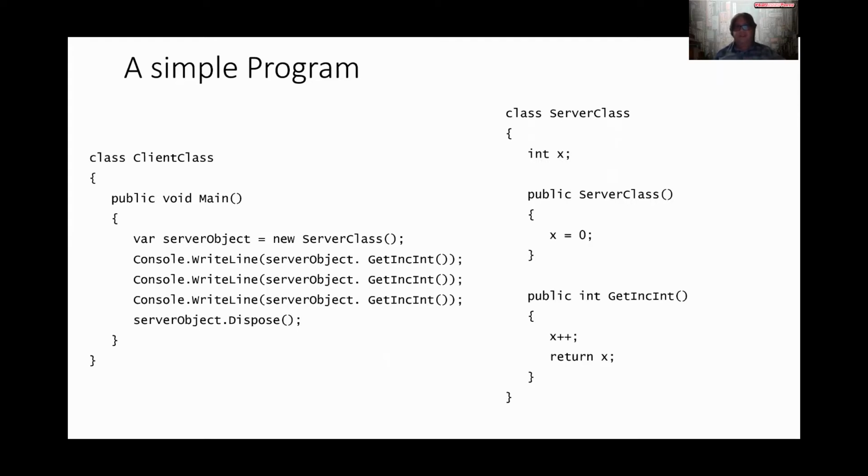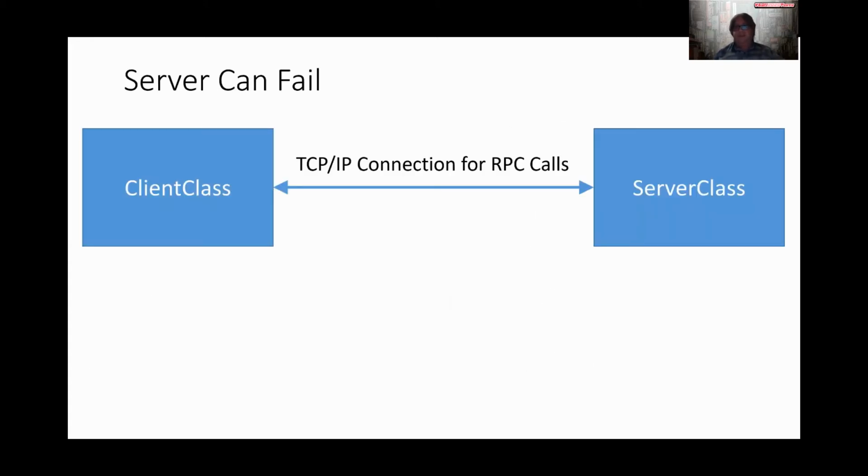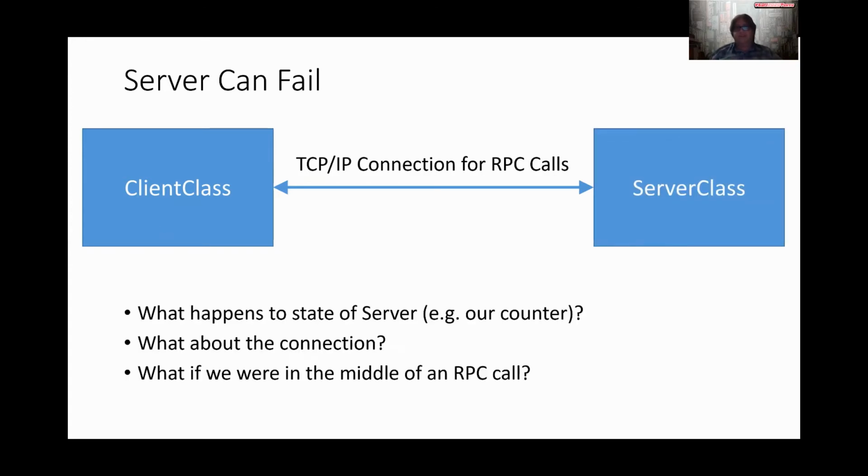What happens when we distribute this in the obvious way and put server class on one machine and client class on another? Let's suppose server class dies and we naively restart it somewhere in the middle of program execution. What are the things that can go wrong?